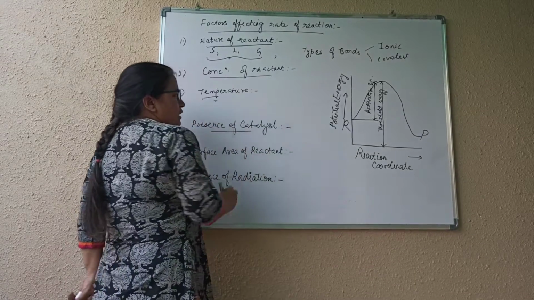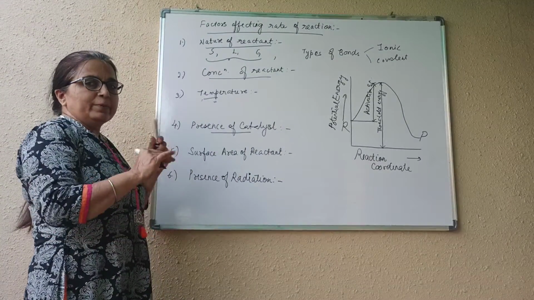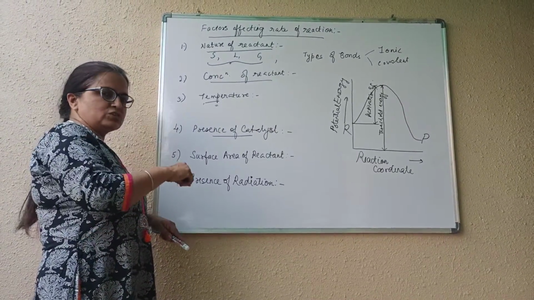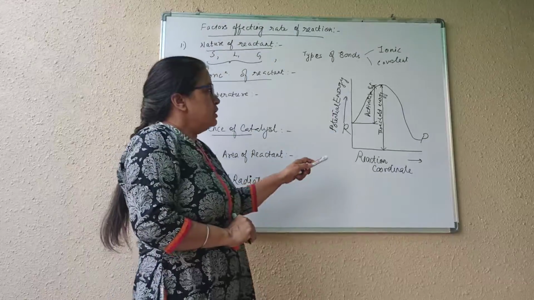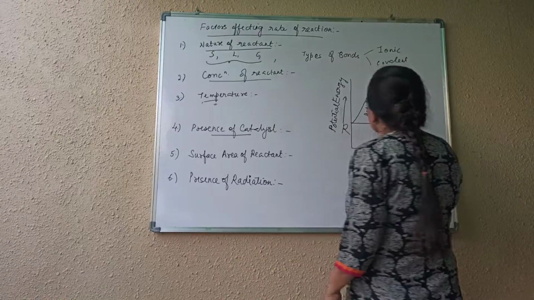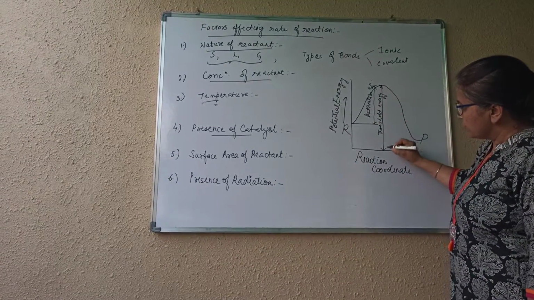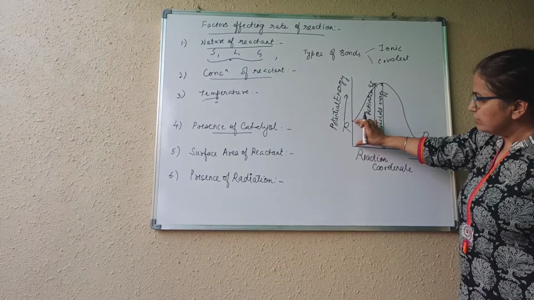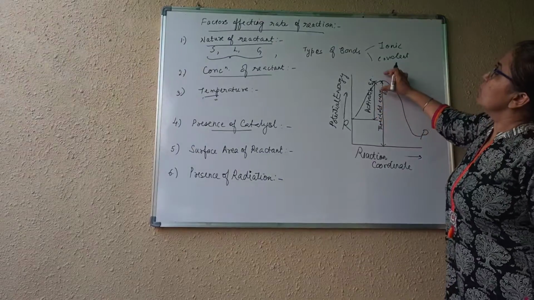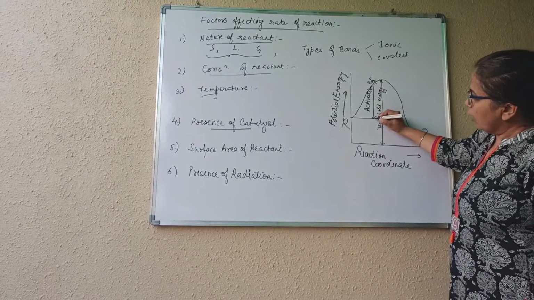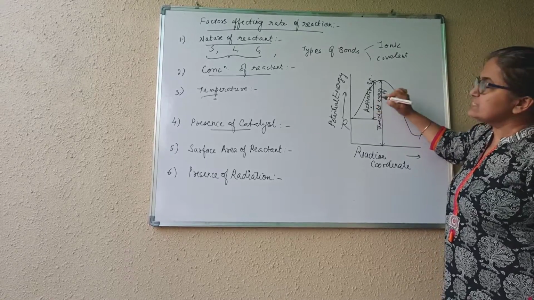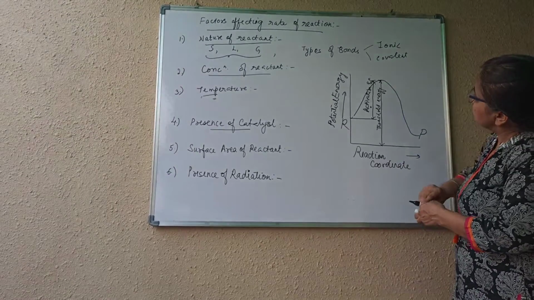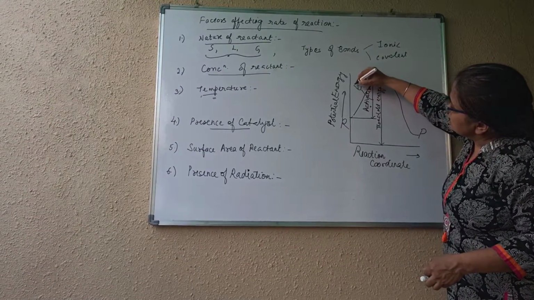Presence of catalyst. Now, I am basically talking about a positive catalyst. If it is a positive catalyst, the presence of the catalyst increases the rate of the reaction. Now just see this graph, reactant and product. If I consider this as threshold energy, the reactant was already having some amount of energy, and some more it requires to form product. How much more it requires to form product is called the activation energy. So if this much is the activation energy, say this is EA.